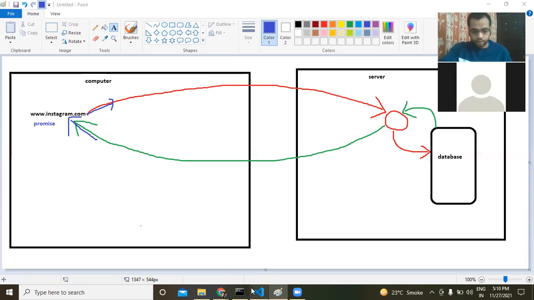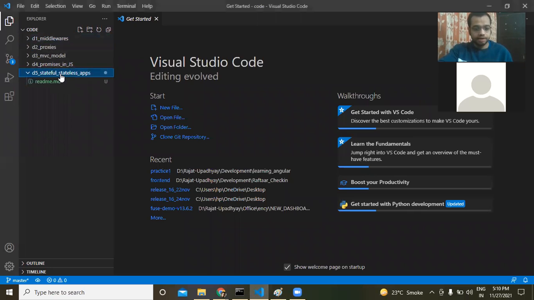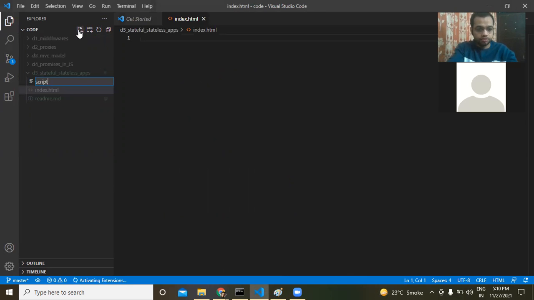So let's go back here, day 5. Let me create a file index.html and another file script.js. In this HTML file, I'll just put some data inside of it.